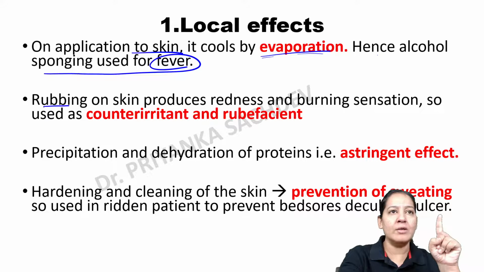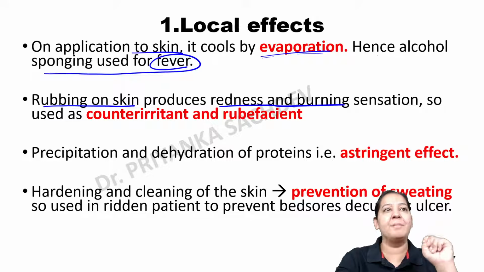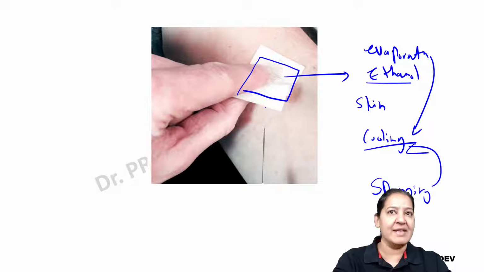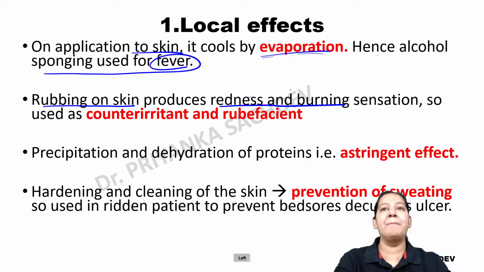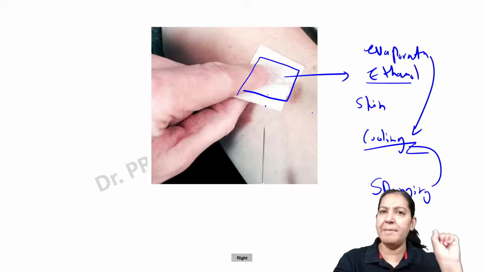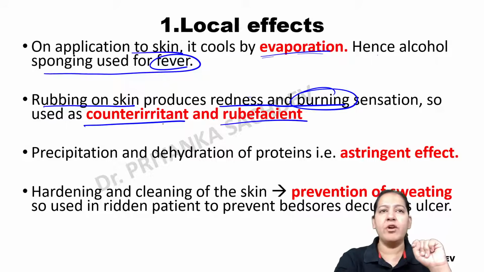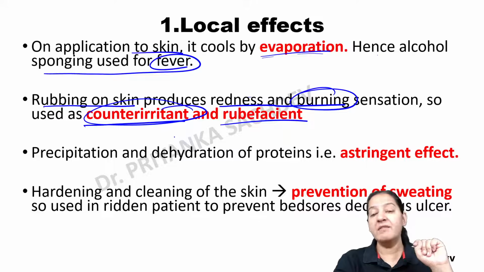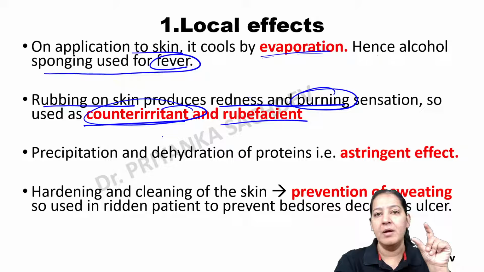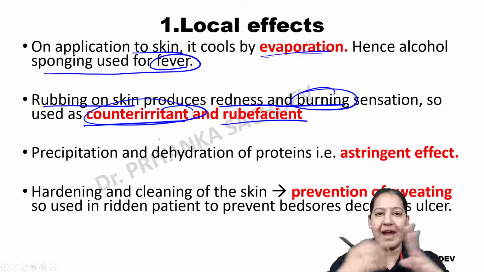Number two, rubbing on the skin produces redness and burning. When we rub it on the skin, there is redness and a little bit of burning sensation in the skin. So that's why it can be used as a counter irritant and rubefacient. What do you mean by counter irritant? Have you heard the word Jhandu balm? Most of our parents or grandparents use it for their headache or their generalized pain.